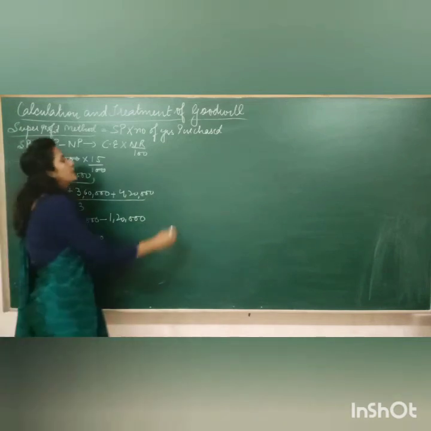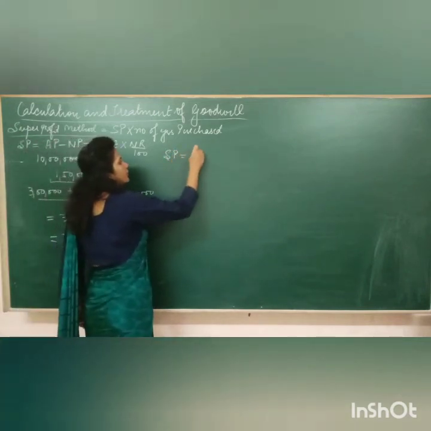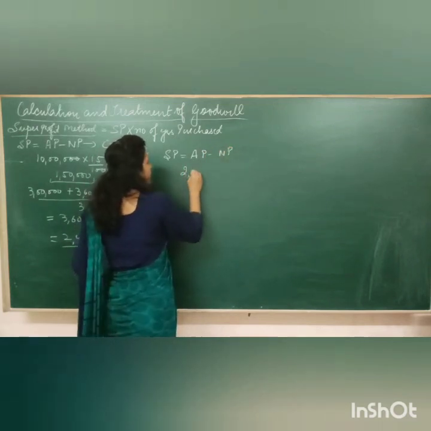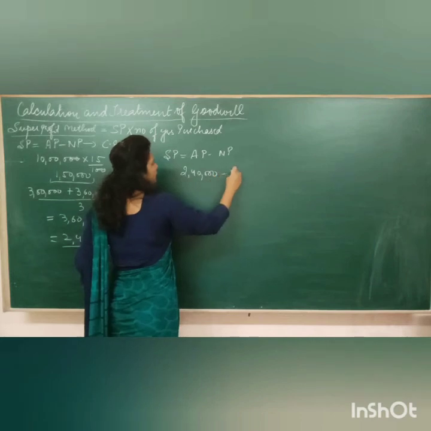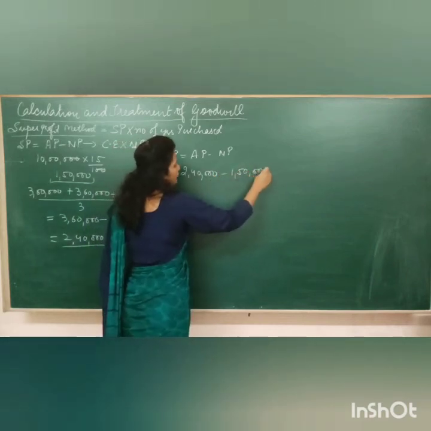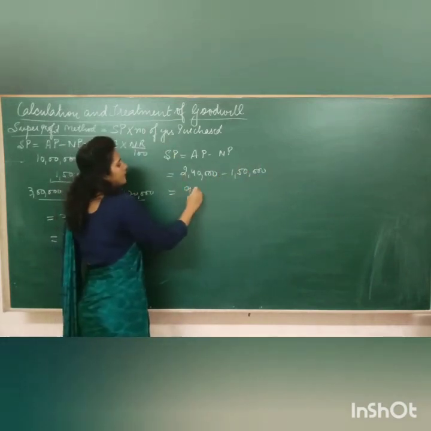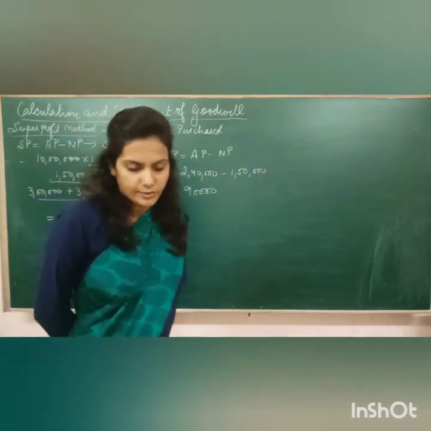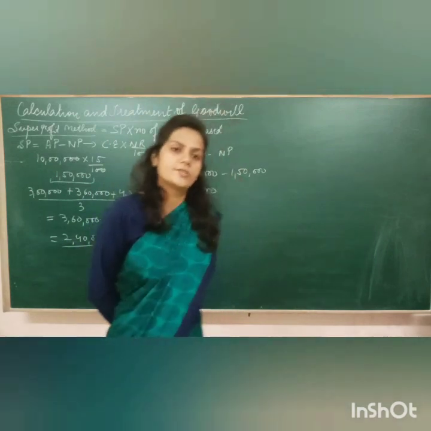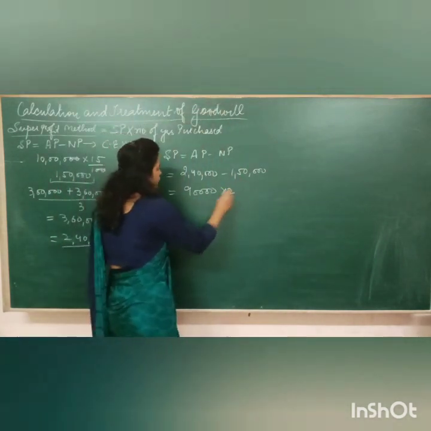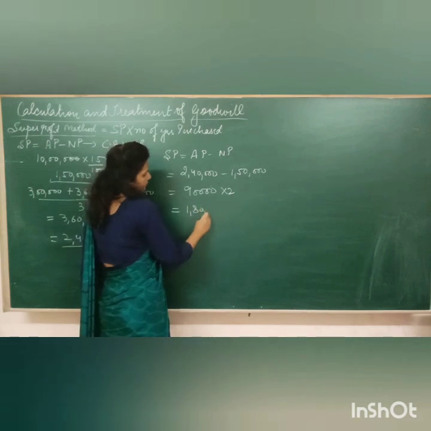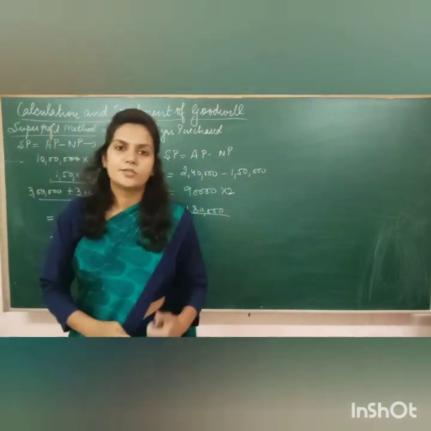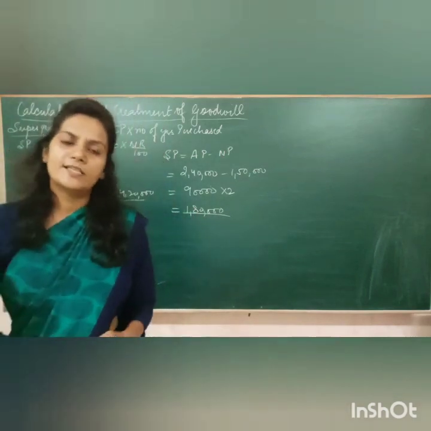2,40,000. So now super profit is equal to average profit minus normal profit. Actually you are earning 2,40,000. For survival only 1,50,000 is required. It means that you are earning 90,000 more, so it becomes your super profit. And the number of years purchase given to you in the question is 2, so multiply it with 2. So 1,80,000 becomes the value of the goodwill on the day when the new partner has joined. So I hope this point is also clear to you. Let's move on to the next topic.